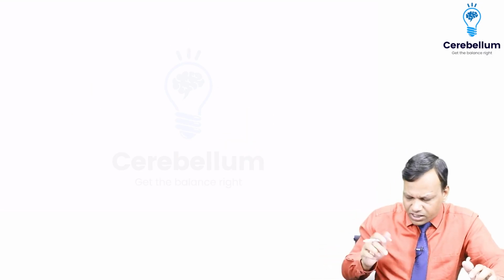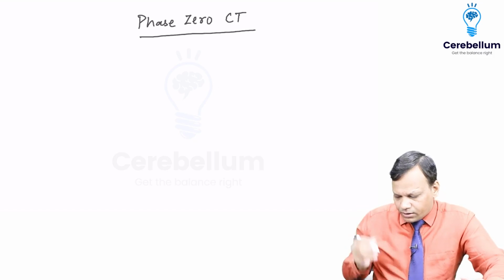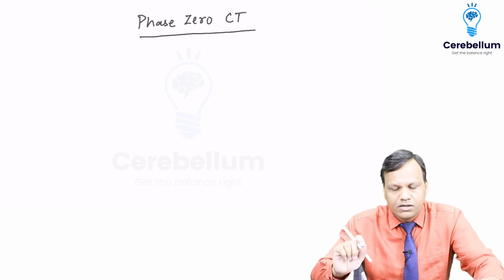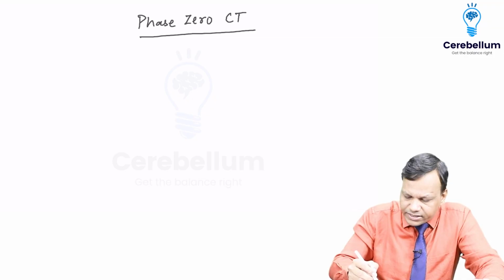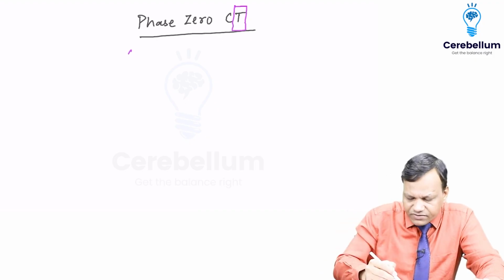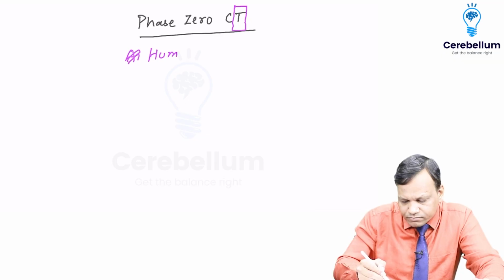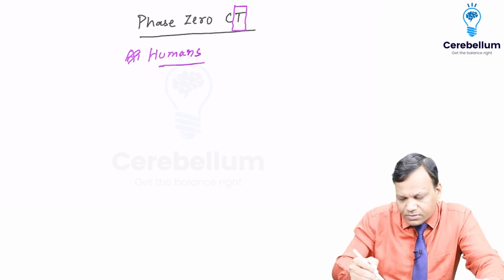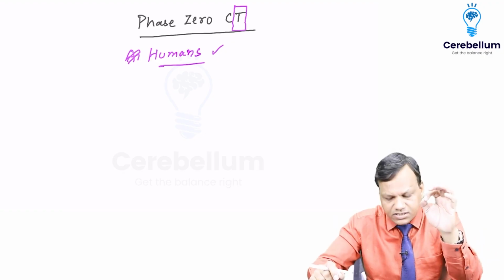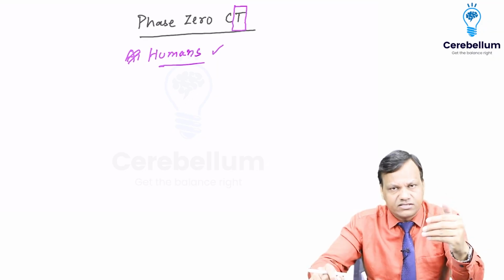Okay. Now in between, one more clinical trial was formed, which is called phase 0 clinical trial. Now something important to remember, first of all, it is a clinical trial. Remember, the word is clinical, and trial means it will be done in humans. So it is not in animals. So you need to remember, phase 0 is done in humans. Now the question is, why phase 0?